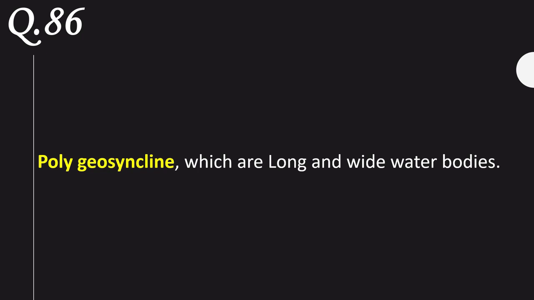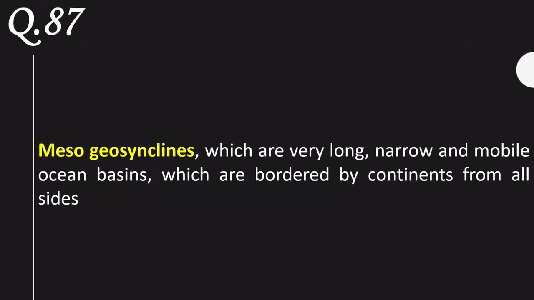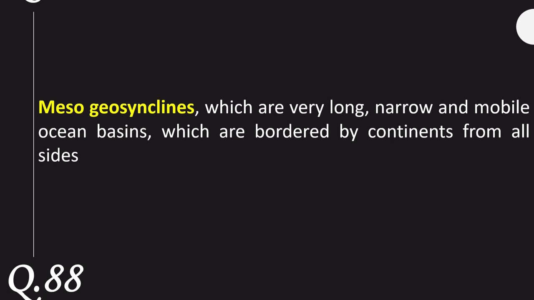Polygeosynclines are long and wide water bodies. Mesogeosynclines are very long, narrow, and mobile ocean basins bordered by continents from all sides.